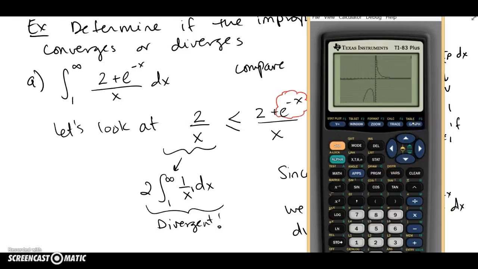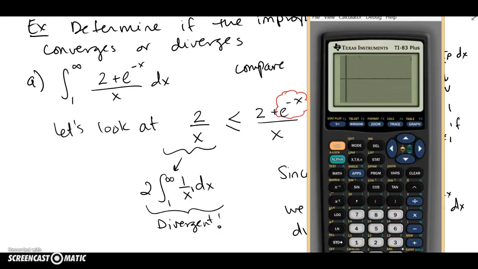Okay, so 2 over x, the simpler one, has a branch there and a branch there that's actually hard to see unless I zoom in, or you have the TIs that have the different colors that show you what happens. So let's zoom in a little bit and move to the right to look at things from 1 to infinity.